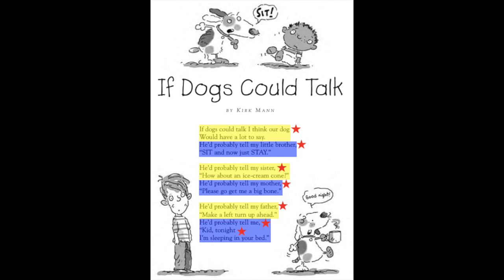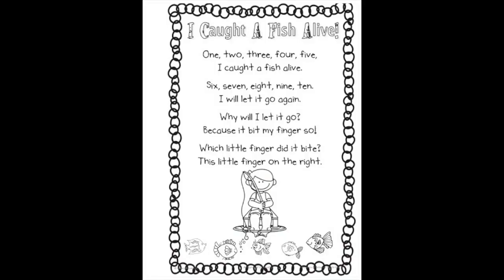That's one long sentence, but what the author decided to do is break that long line, or that long sentence, into three parts. He broke it up after the word me, he broke it up after the word tonight, and therefore we have three lines. So you all just had a chance to watch me locate the three poetic features that we're focusing on in this video, but now you're going to get a chance to do this work with me. We're going to be reading this poem, I Caught a Fish Alive, together 2 times, and then we're going to try to find the three poetic features.